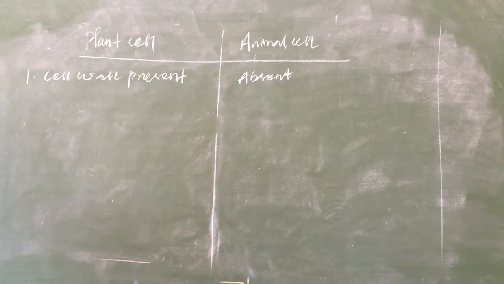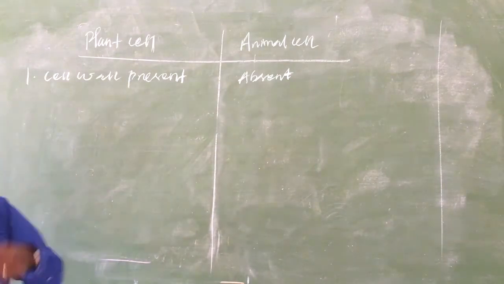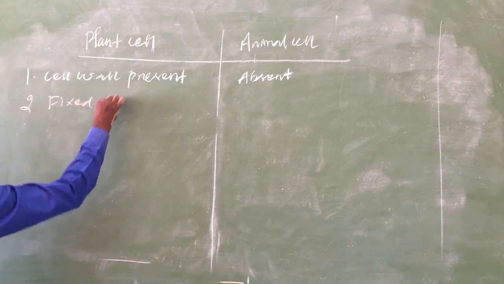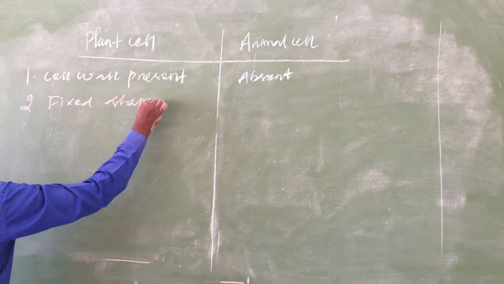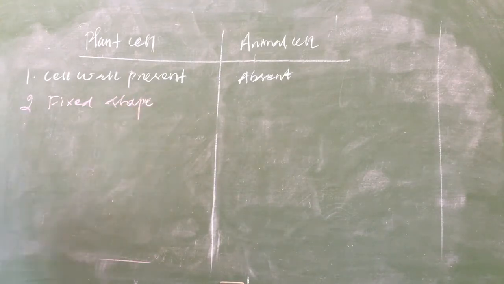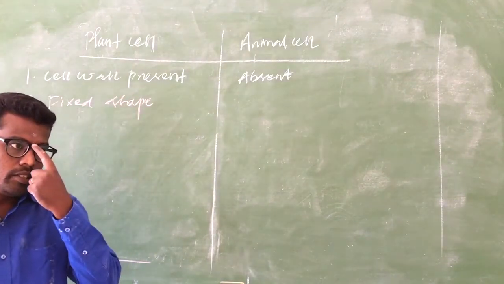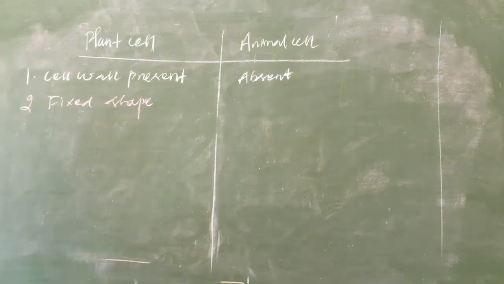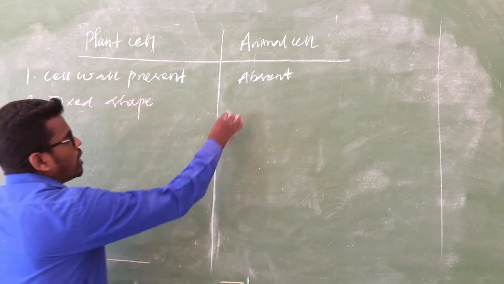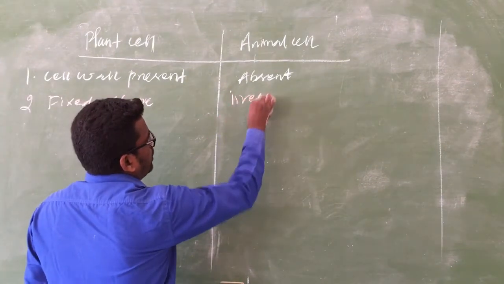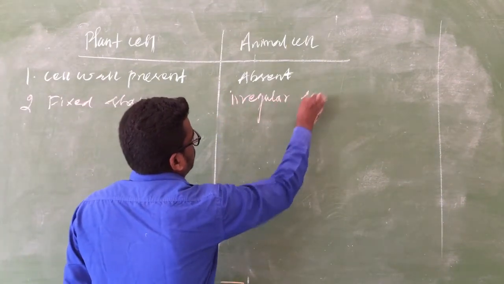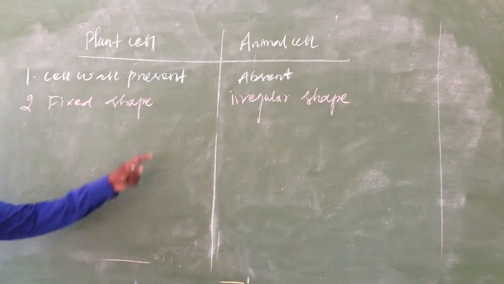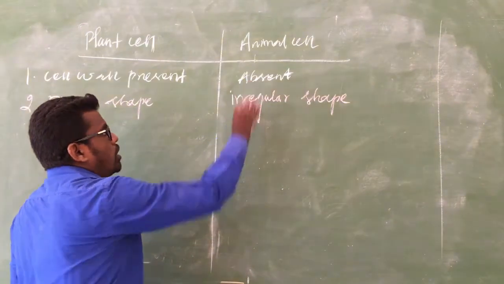And there is a fixed shape for the plant cell, because there is a cell wall. Here, an irregular shape, maybe round or other shapes, because there is no cell wall.